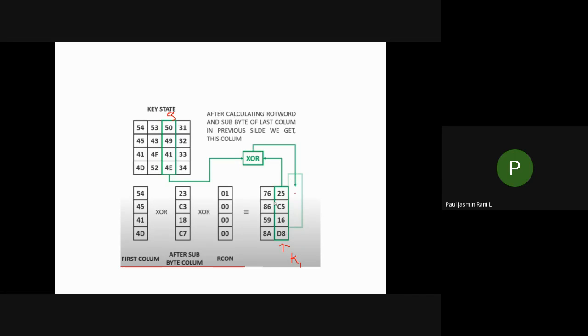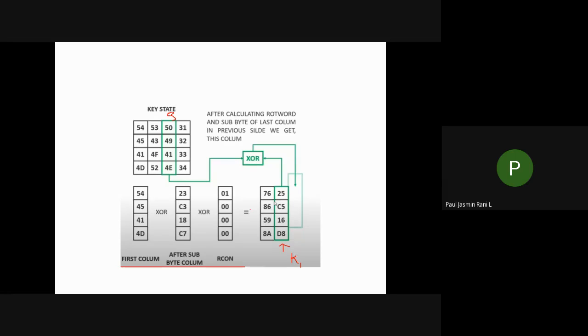After generating the third column, you generate the fourth column of K1. How? Again you take the third column of K1, which should be XORed with the fourth column of your key state. Next, you will get the fourth column of K1.